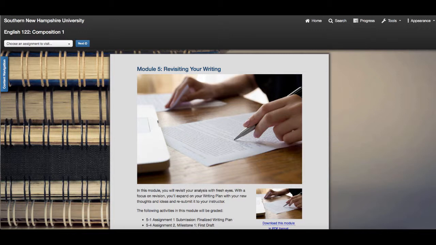This week we're going to go back to our writing. Last week we had an incubation period which allowed us to have a little time away from what we've been writing to come look at it with new eyes. So that's going to be the focus this week.